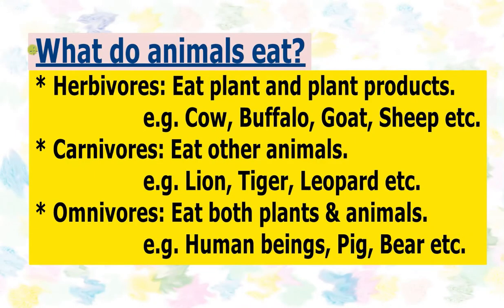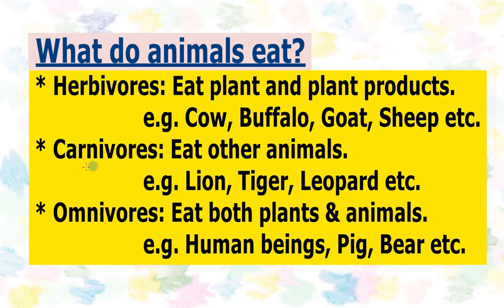Now let's discuss what animals eat. Depending upon the food of animals, we can categorize animals into three categories. The first category of animals is herbivores. These are those animals which feed on plants, so they eat plants or plant products. For example, cow, buffalo, goat, sheep, horse, donkey, all these animals feed on plants and plant products. So these are known as herbivores.